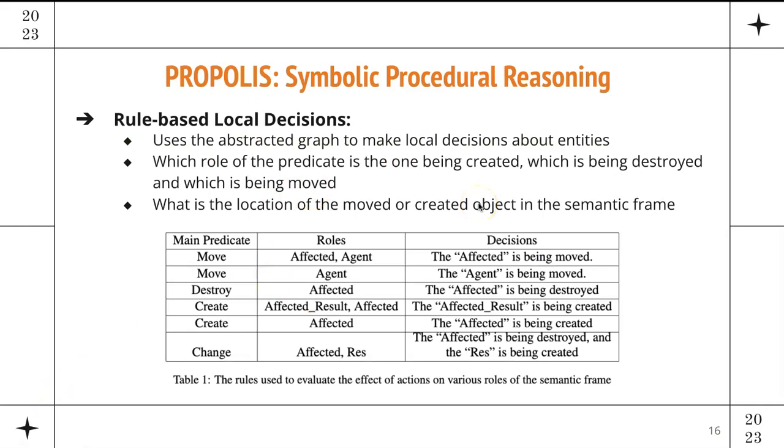After getting these abstracted graphs for each sentence, we have a rule-based local decision-making process, which essentially relies on a set of hand-designed rules to extract the actions happening to each of the entities involved in these abstracted graphs. For instance, if I have a move event as the main predicate, and the roles connected to that move event are affected and agent, the one connected as affected is the one being moved. Or if I have the same move event but only an agent, the agent is the one being moved. This is not an indefinite set. It's a finite set of rules that we can define because the input graph has a finite set of structures.